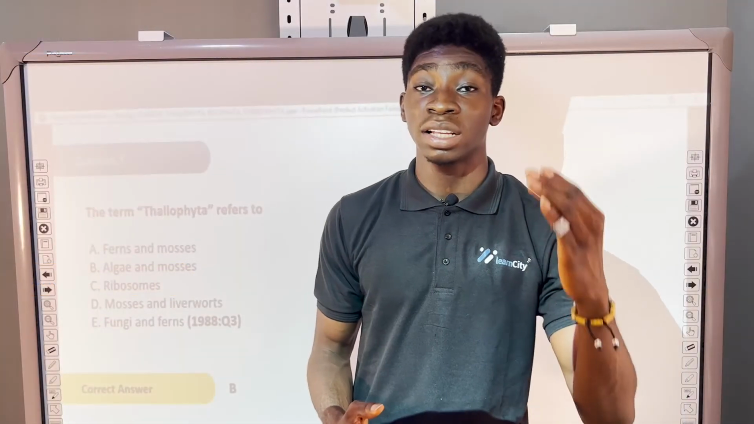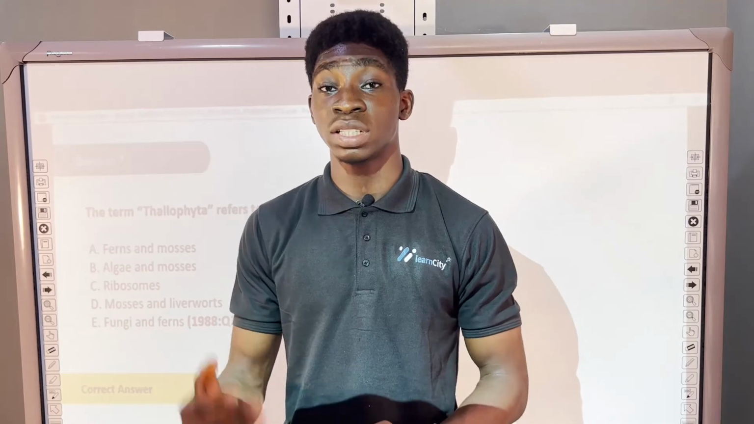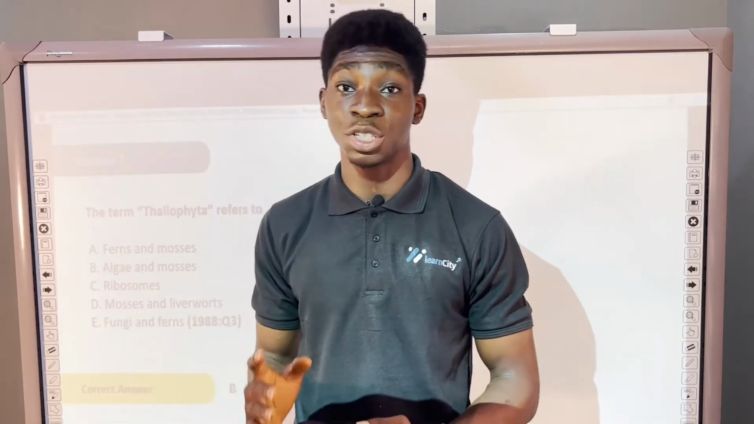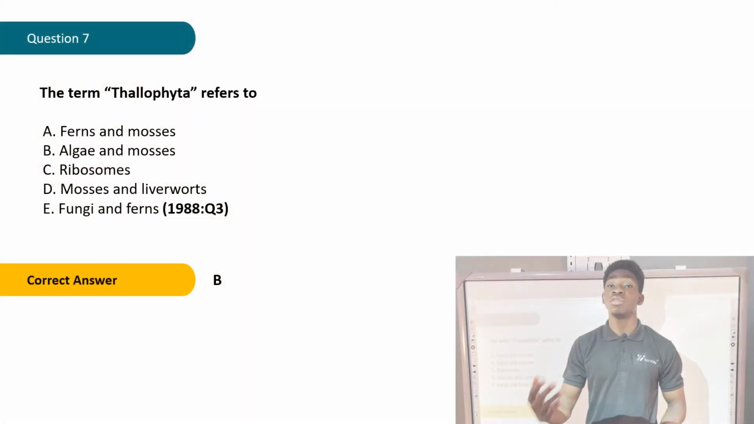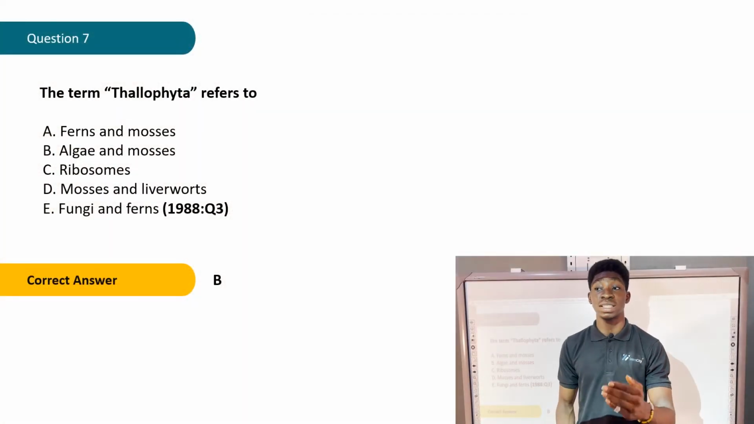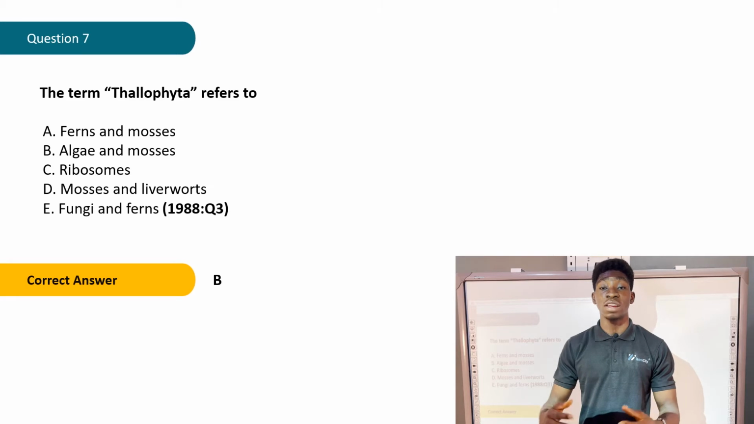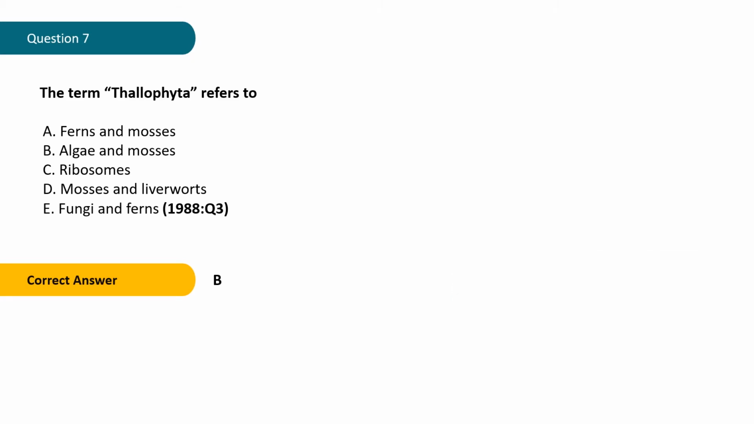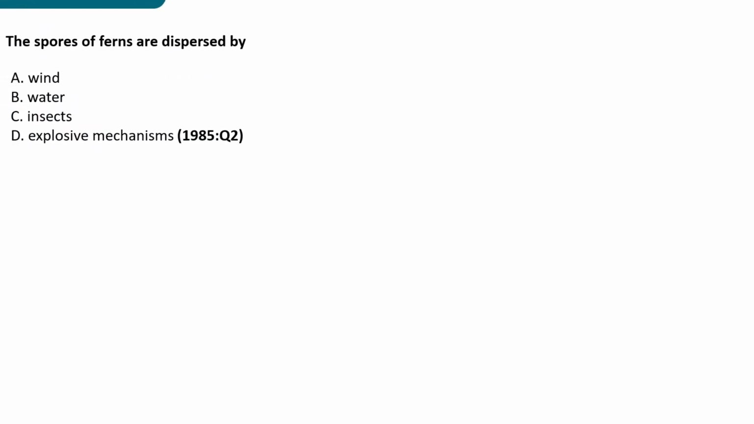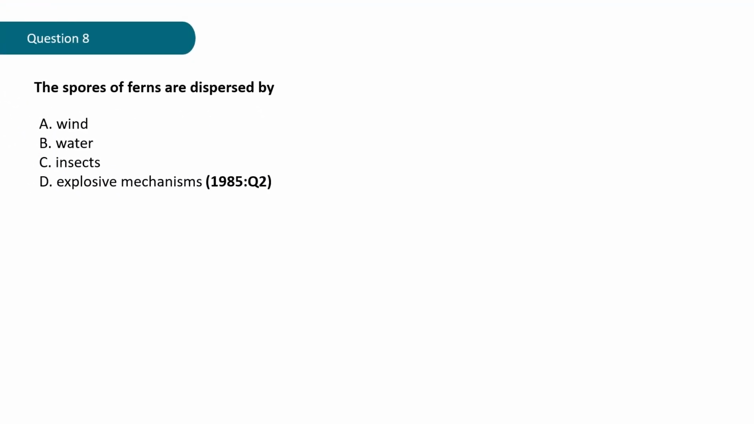Algae are found in Thallophyta. Mosses are found in Bryophyta majorly, but we also have some mosses that are found in Thallophyta. So out of the options here, algae and mosses best describes what we call the phylum Thallophyta.